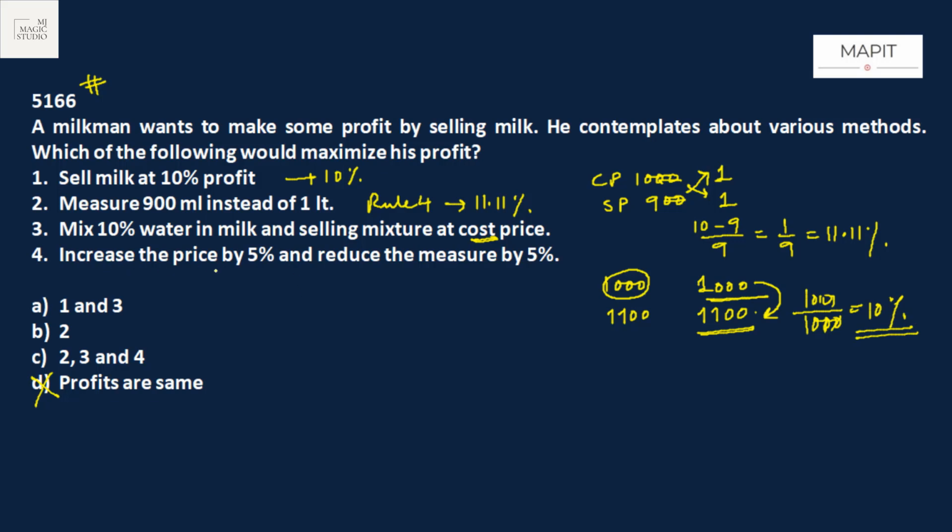Number 4, increase the price by 5%. Okay, let the price be 100. Now increase it by 5. It becomes 105. Now reduce the measure by 5%.